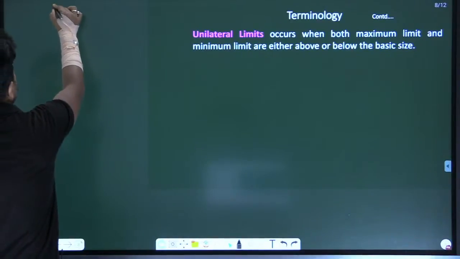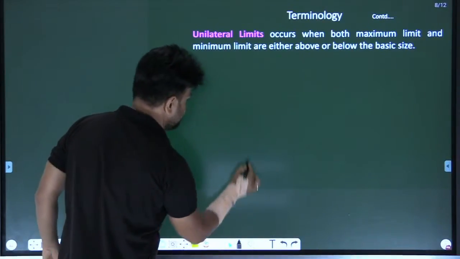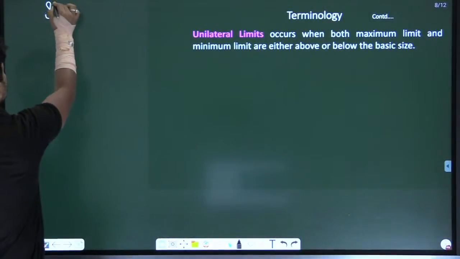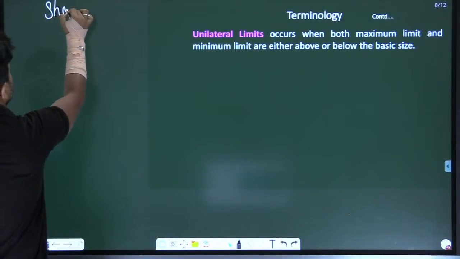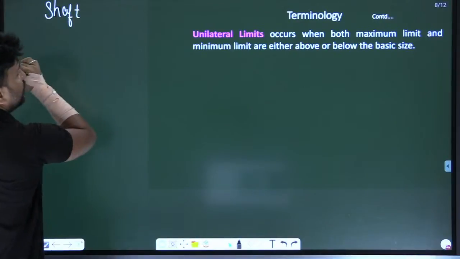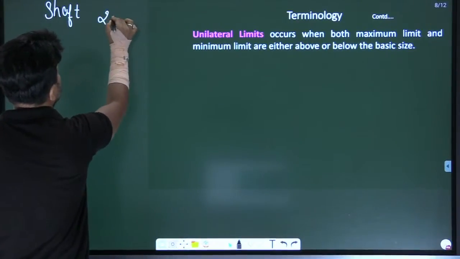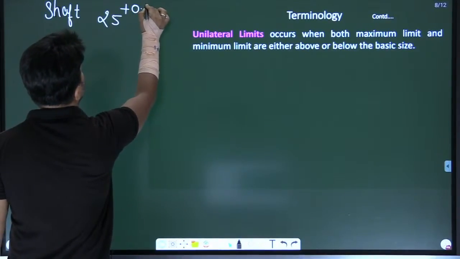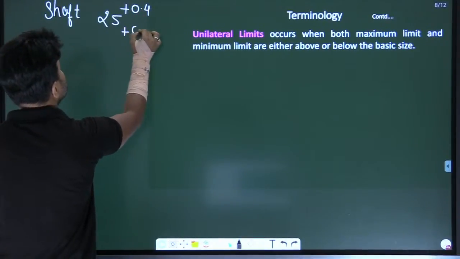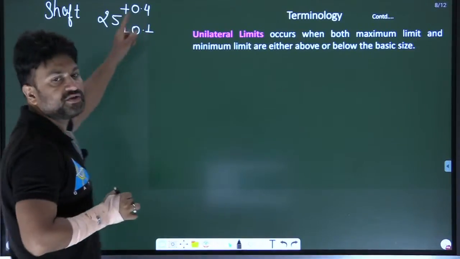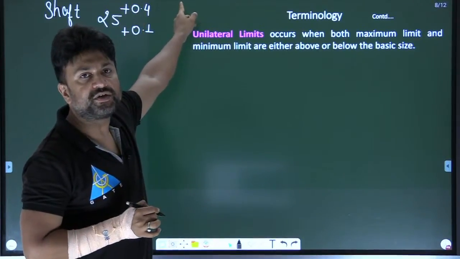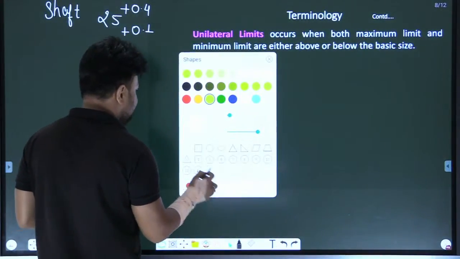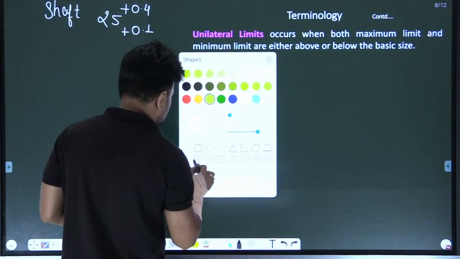Let's say I'm taking a shaft, 25, with plus 0.4 and plus 0.1. My dear, it is a unilateral system. Why? Look, first of all, draw it. Draw and understand the thing. Very simple.